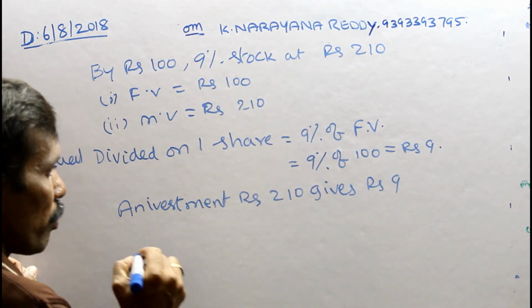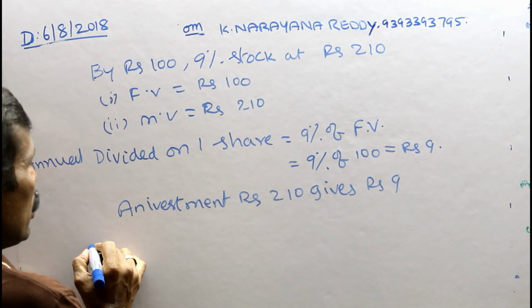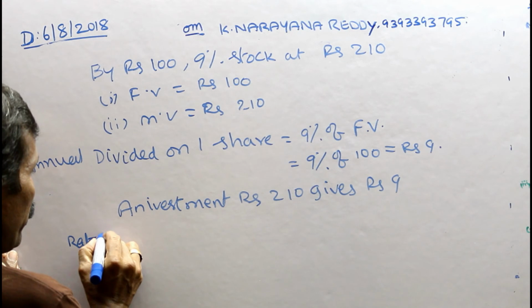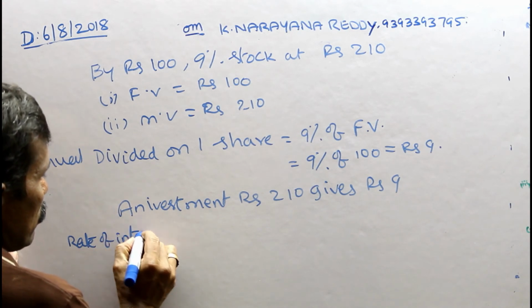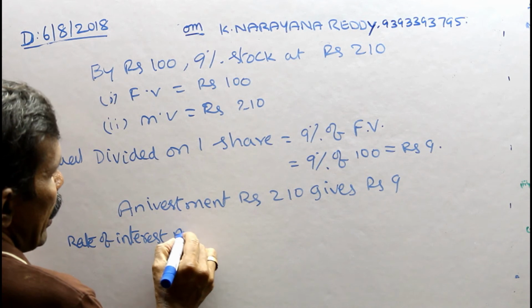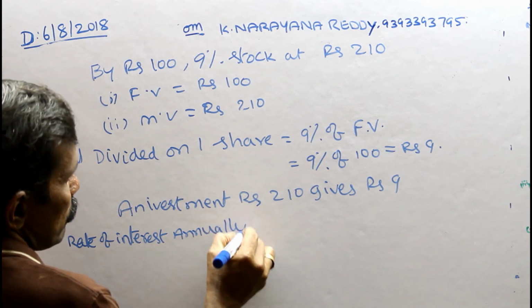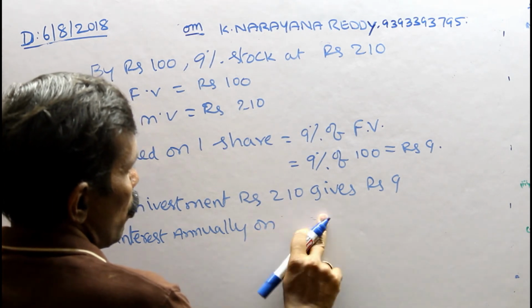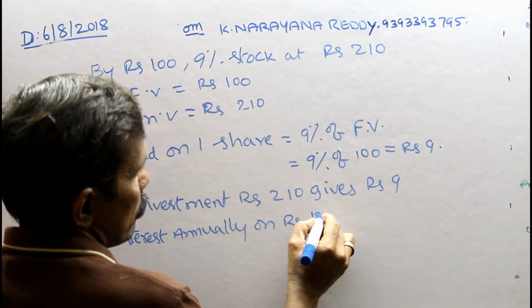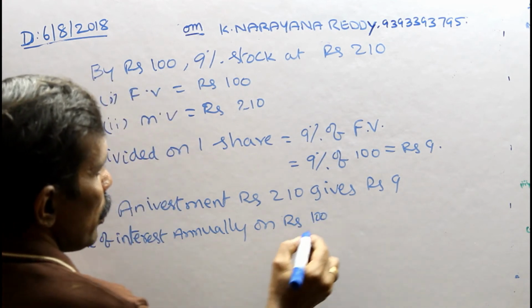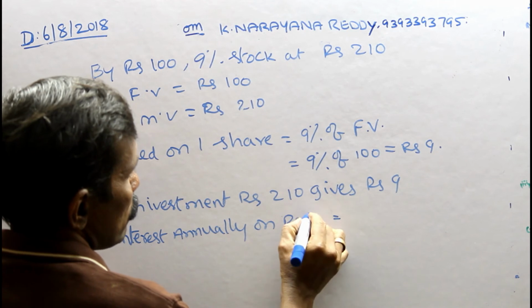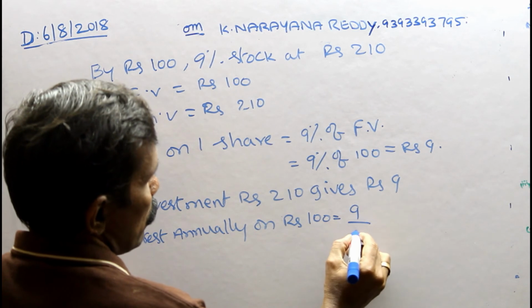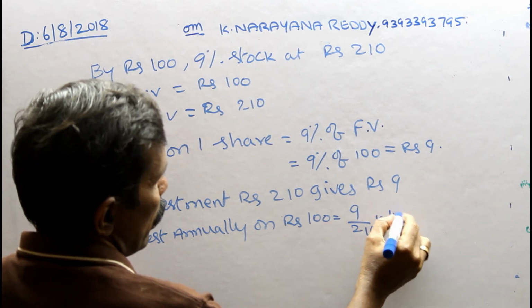So the rate of interest annually on Rs 100 equals 9 by 210 into 100.